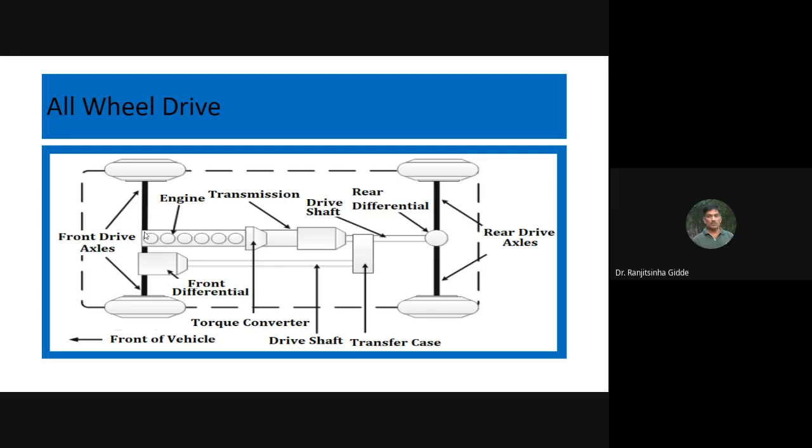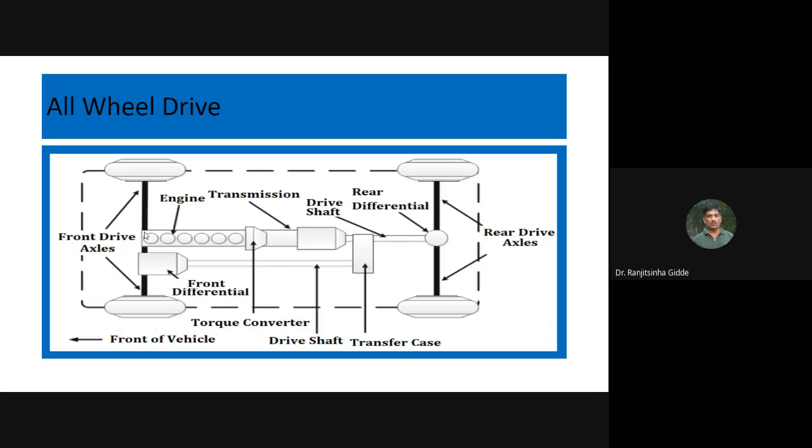Part time four wheel drive and full time four wheel drive. So we call it part time when we have the option of selection, or the vehicle's drive can be kept only for the rear wheels and disconnected for the front wheels, not removed, but disconnected. And full time four wheel drive means at all times power is available for all four wheels, or all wheels. So in short, we call it AWD, all wheel drive, with part time and full time.